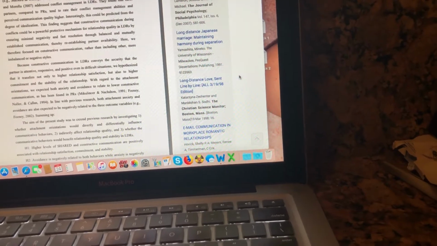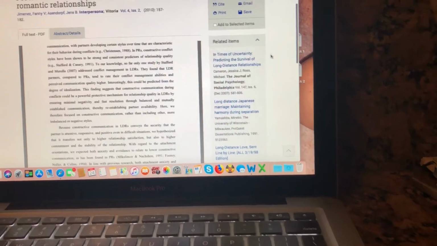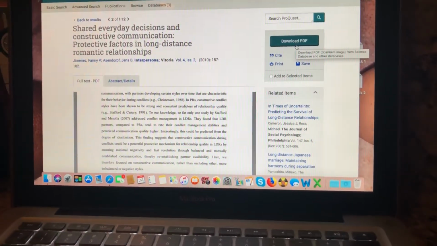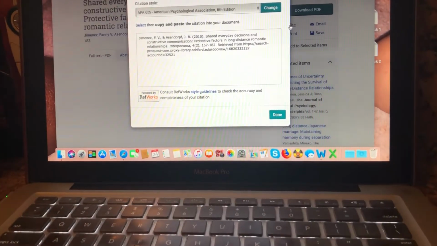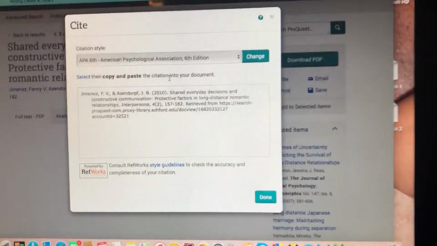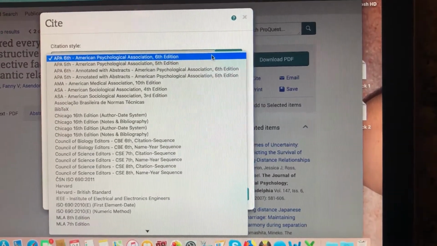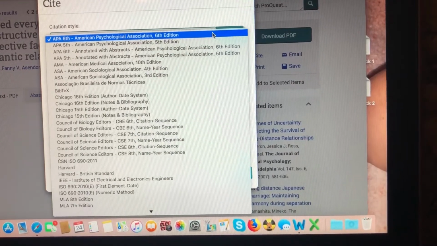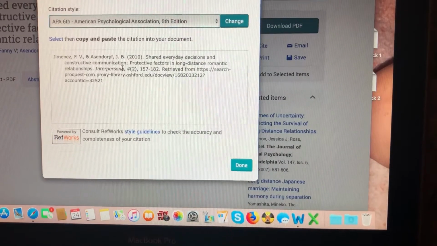On the side, you can see others that are related to this paper, as well as you can download the PDF and save it and print it out. And what's really neat is that if you cite it, you get to choose how you want to cite. So you can change it, right? But we're in APA 6th Psychological Association edition. So this is your reference.